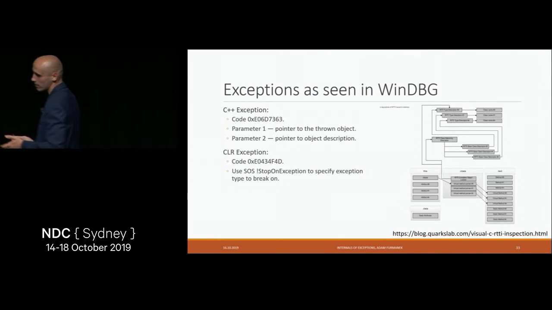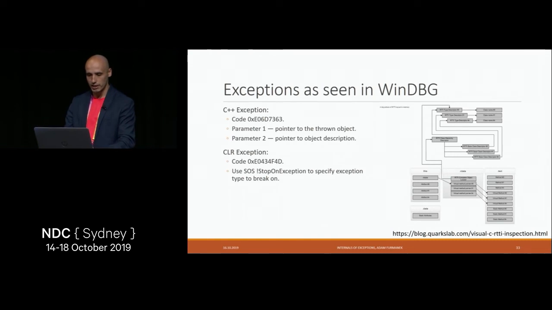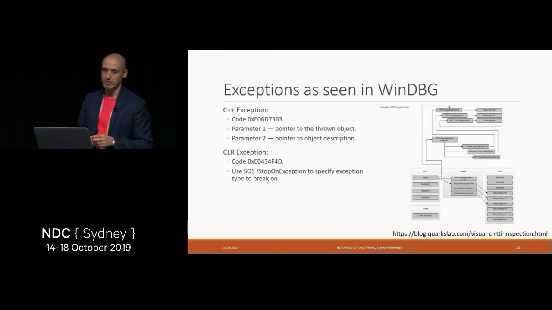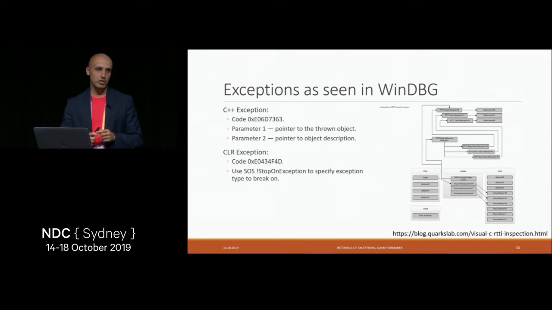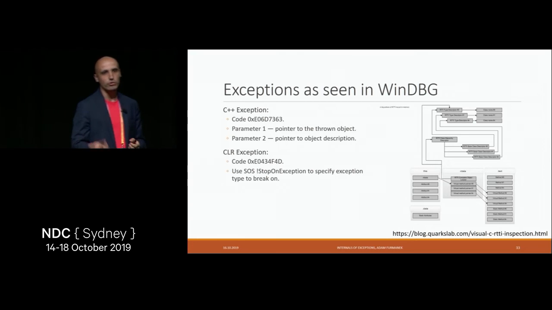Whenever something happens, and we have an exception handler being called, like SEH or VEH, what we have is a structure describing the exception which has been thrown. And this structure actually has two important pieces. First of them is the exception type, because we know what the exception type is, the CPU tells us that.